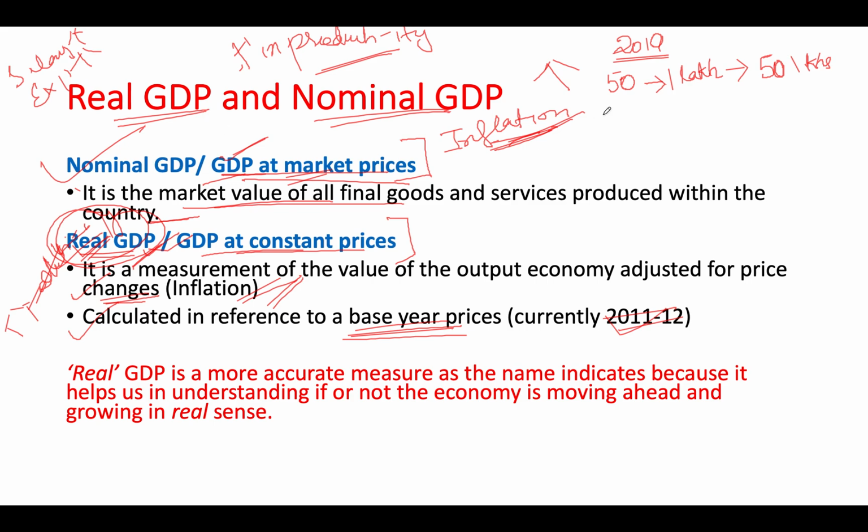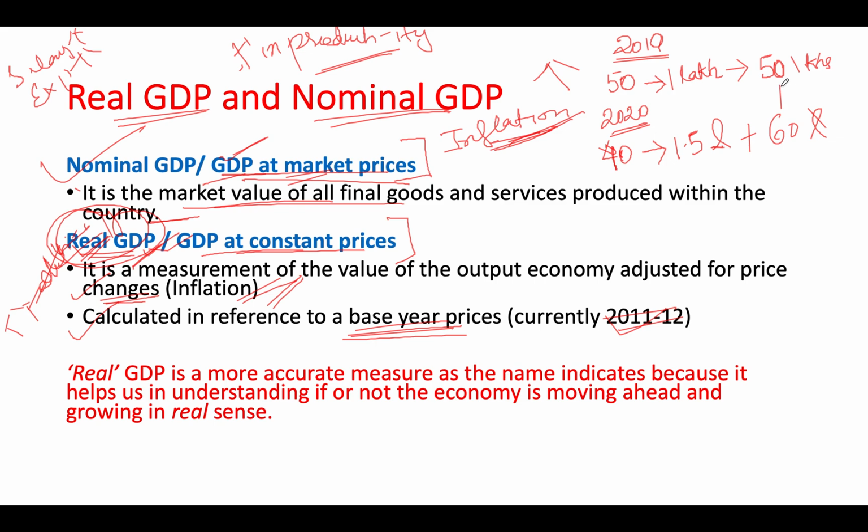Now in 2020, he is producing 40 cars. Now the price of each car is, say, 1.5 lakhs. Now the total amount comes to 60 lakhs.